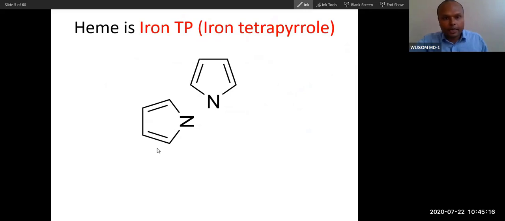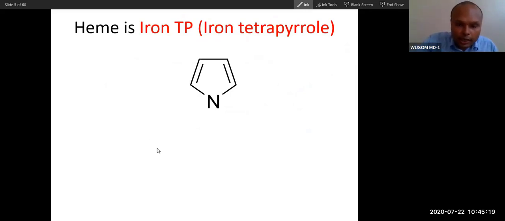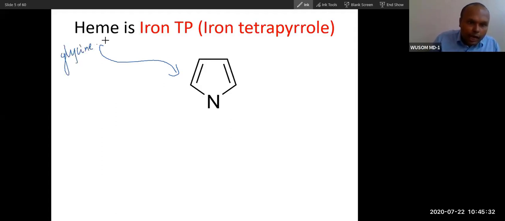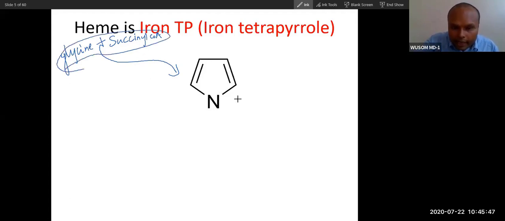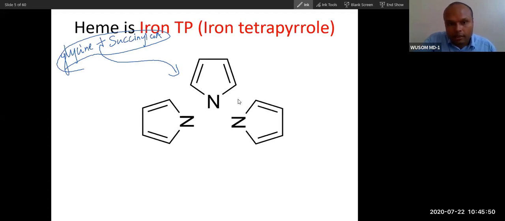Now this is the tetrapyrrole ring. You can see this is heme. So synthesis of heme also happens the same way. There will be synthesis of this first tetrapyrrole ring. This is a pyrrole ring made from glycine. In the last class I told you glycine and succinyl coenzyme A are required for synthesis of this pyrrole ring. So these two molecules will form this pyrrole, and then 4 pyrroles will polymerize like this.